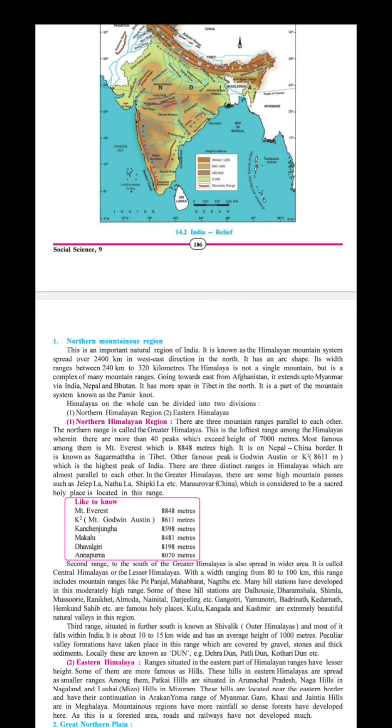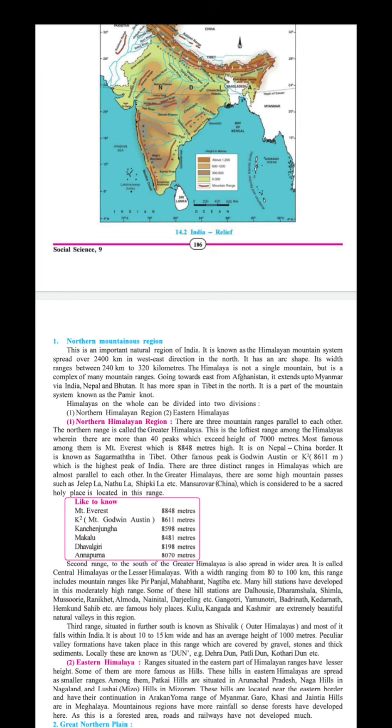These hills are located near the eastern borders and have their continuations. It means the Naga, Patkai and Mizo, these ranges are located in the eastern part of India. You know what is the name of the seven sisters? Okay, so I will give the homework. Find out which is the name of the seven sisters. Which states are under the seven sisters? Just find out. Okay, I will give the hint: Nagaland, Arunachal Pradesh, Meghalaya, Mizoram. These are some of the names of the seven sisters. So these ranges are located in this eastern part of India.